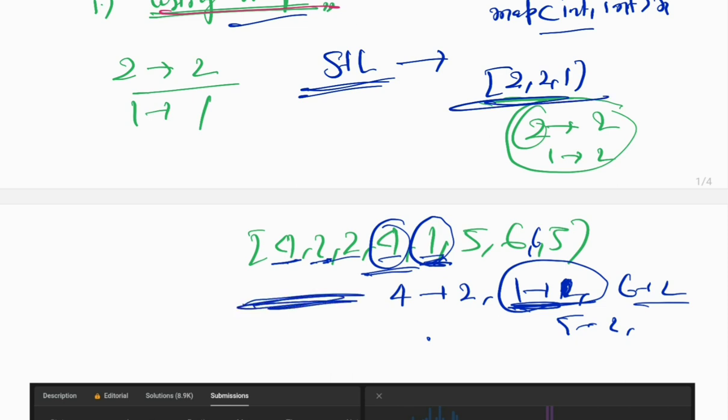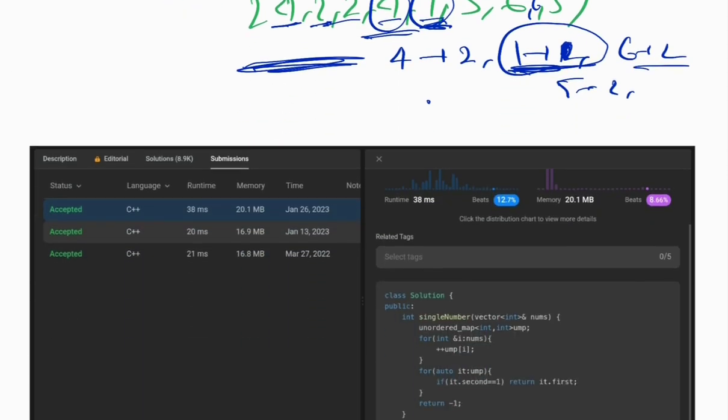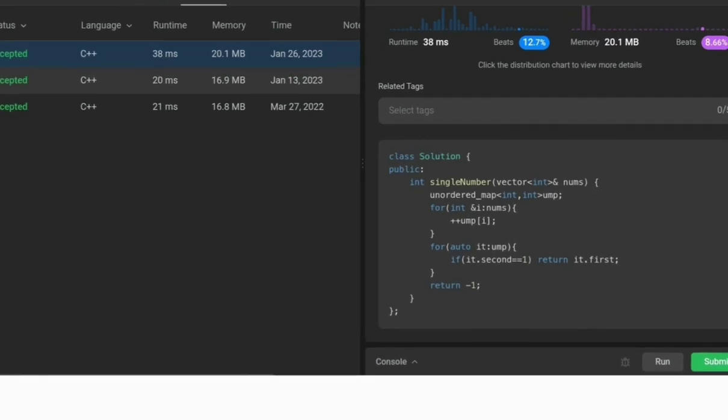Now I have written the code on LeetCode and taken a screenshot from there, which I have brought for you to save time. Here I implement an unordered map. Why an unordered map? We have two maps: the ordered map takes O(log n) time complexity, while the unordered map takes O(1). That's why we are taking the unordered map.